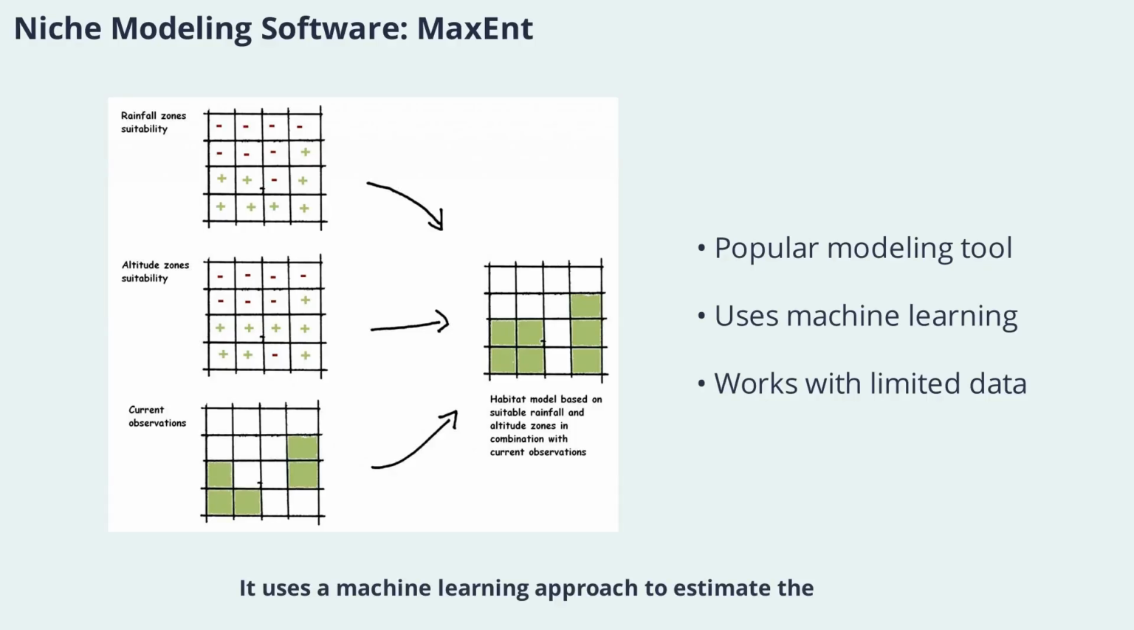It uses a machine learning approach to estimate the probability distribution of a species' presence based on environmental variables. Maxent is widely used because it performs well with limited data and provides intuitive outputs that are easy to interpret.